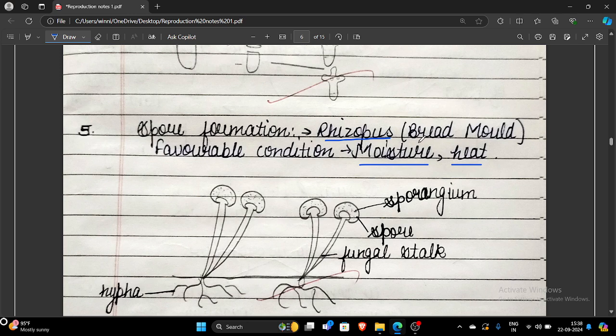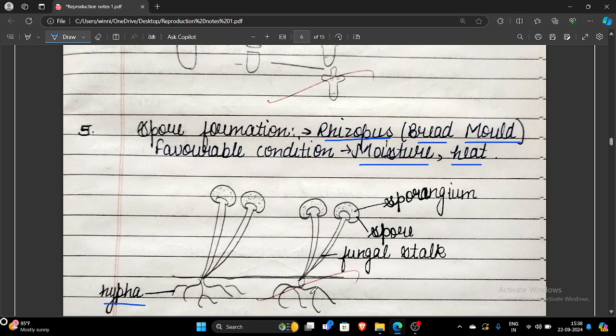Rhizopus, whose common name is bread mold, usually grows over bread. In this particular part some questions may arise. Name the non-reproductive parts of rhizopus. The non-reproductive part is the hyphae. It is a thread-like structure with the help of which it can stand straight.